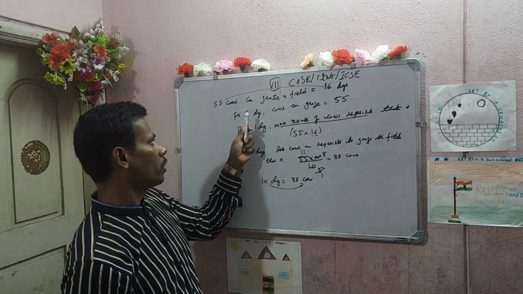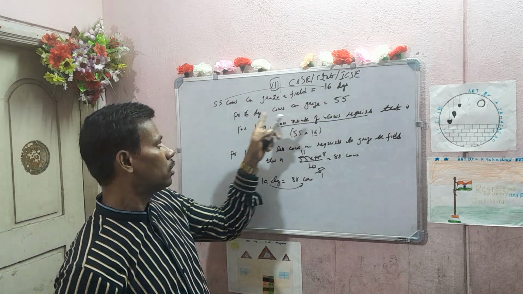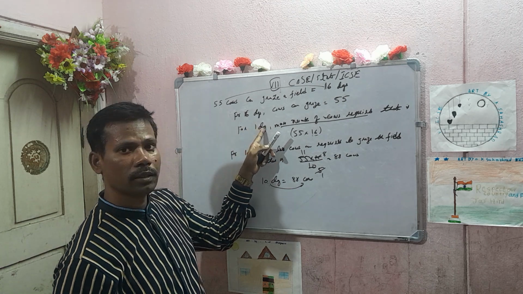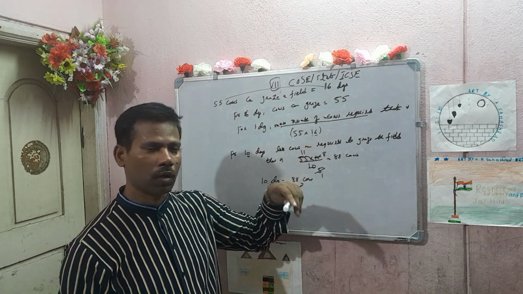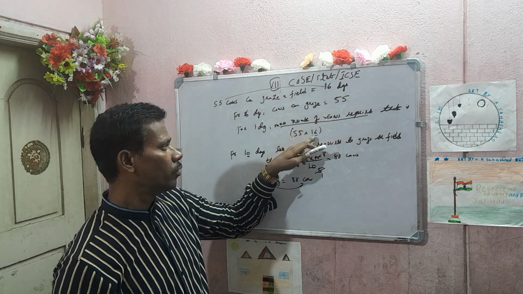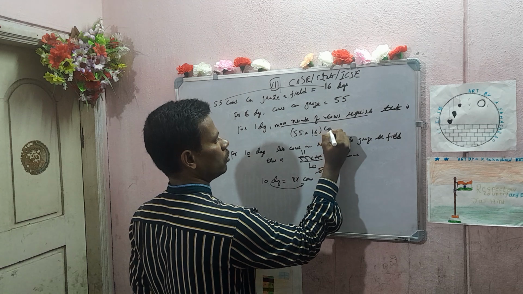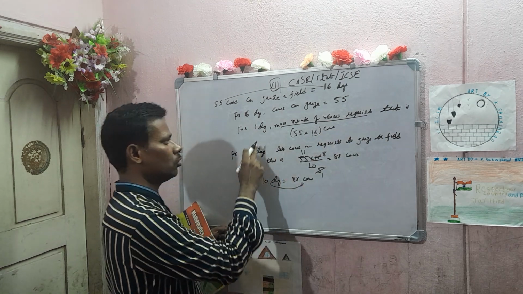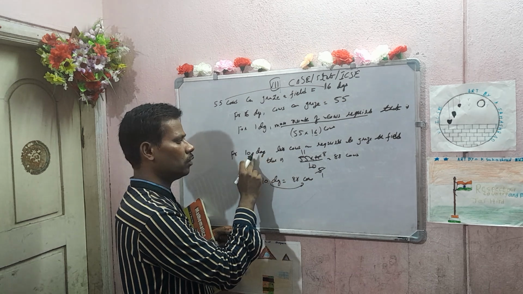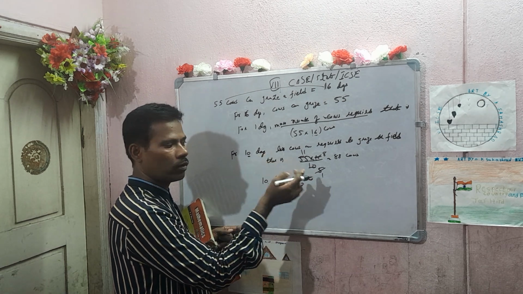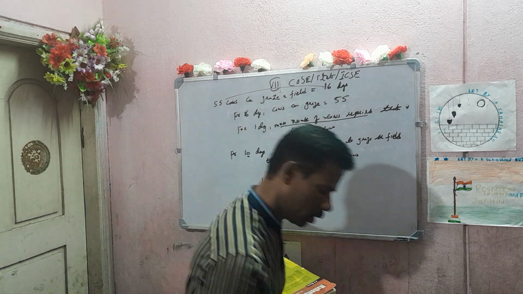Simple. Once again I will repeat the question. 16 days, 55 cows are there. For only 1 day, you have to complete the whole work that cows can graze in 55 into 16 days. So for 1 day you require more number of cows. For 10 days, now the days are more, so require less cows. So like this you should do the problems. Next one.